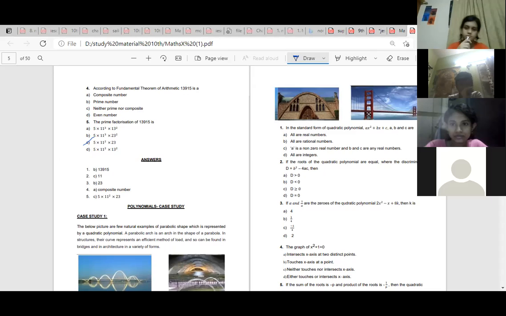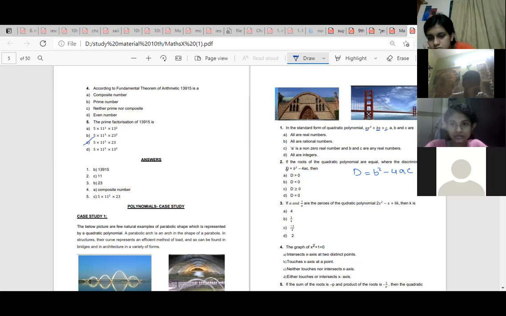Then D, if the roots of the quadratic polynomial are equal, where the discriminant d is equal to b square minus 4ac. Actually for quadratic equations, that is ax square plus bx plus c equal to 0, you can find the nature of zeros by finding the discriminant d. So d is b square minus 4ac. From that equation, this is a, this is b, and this is c.